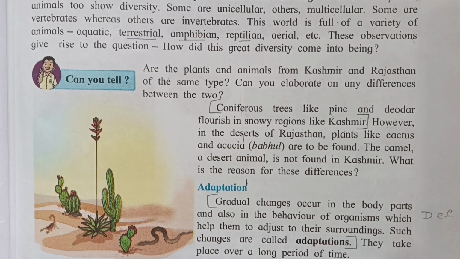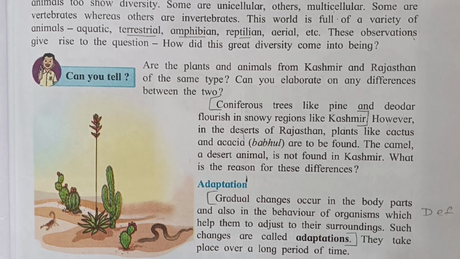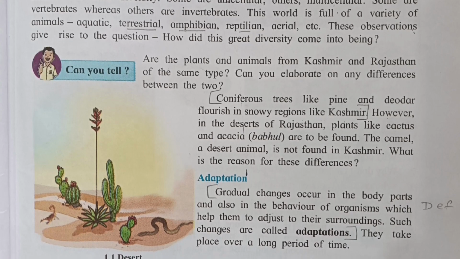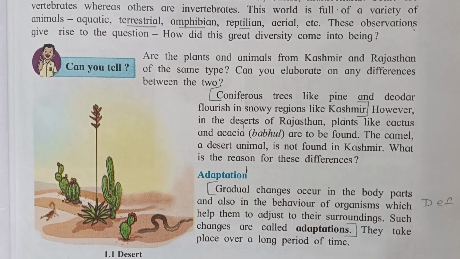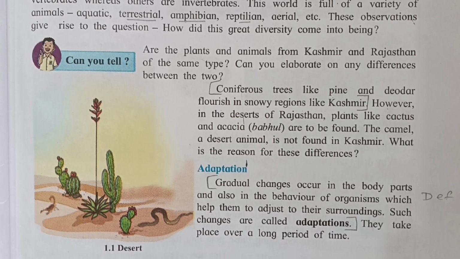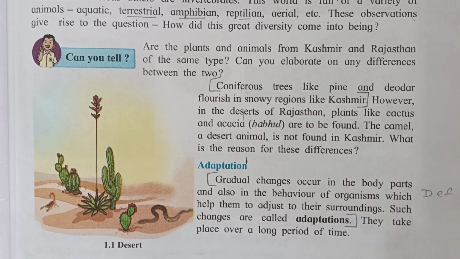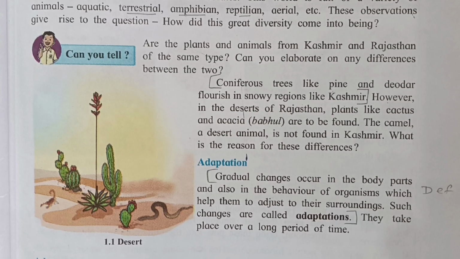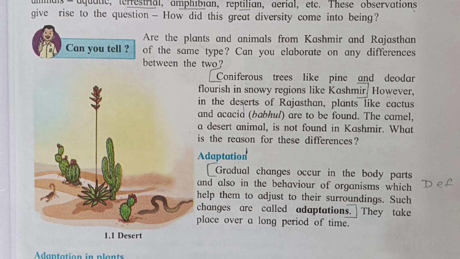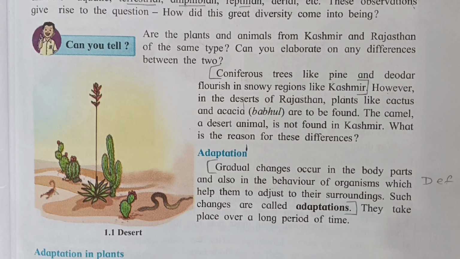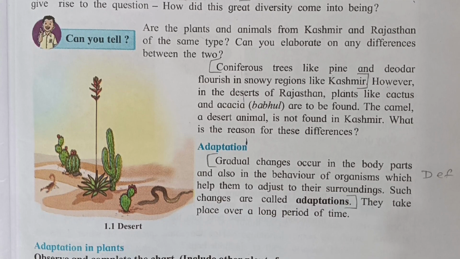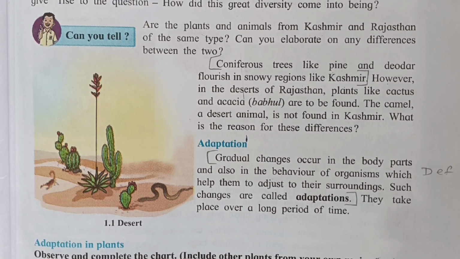Are the plants and animals from Kashmir and Rajasthan of the same type? Can you elaborate on any difference between the two? Coniferous trees like pine and deodar flourish in snowy regions like Kashmir. However, in the desert of Rajasthan, plants like cactus and acacia are to be found. The camel, a desert animal, is not found in Kashmir. What is the reason for this difference?